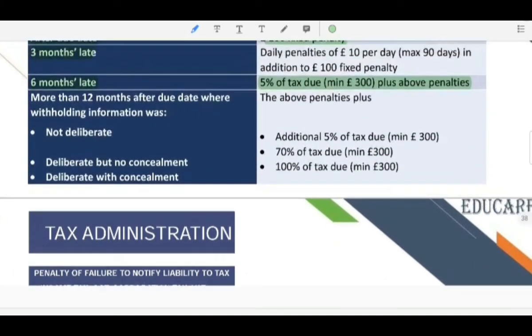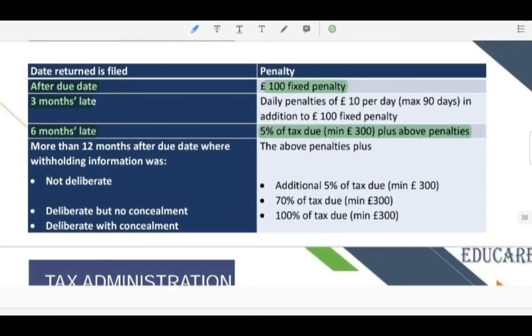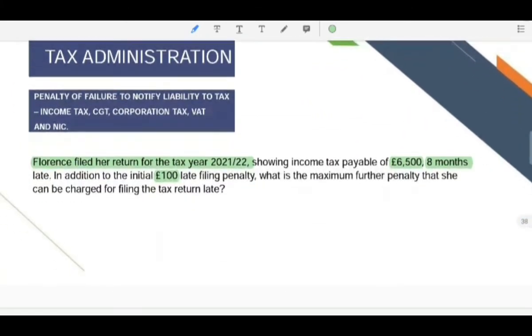So it would be 5% of tax due plus the above penalty, and the above penalty would be 900 for 90 days at £10 per day.